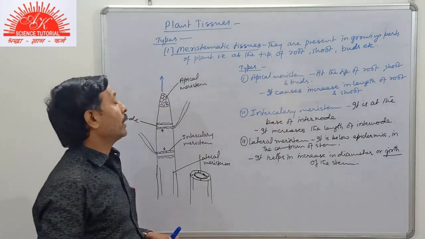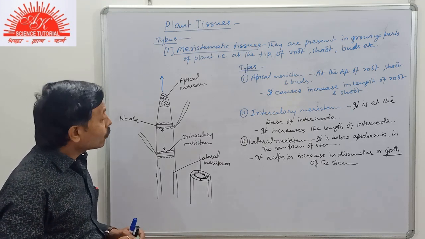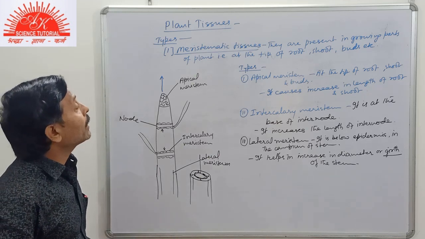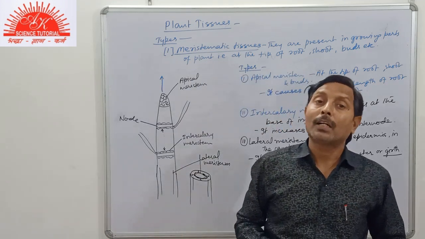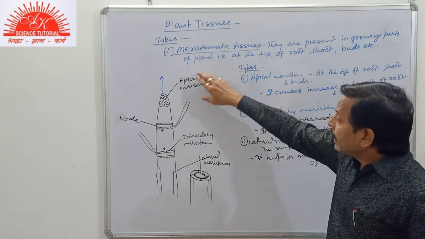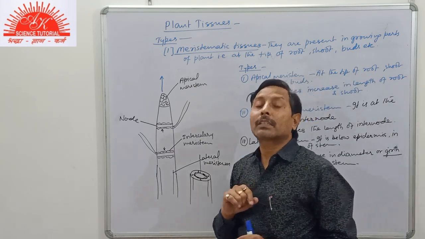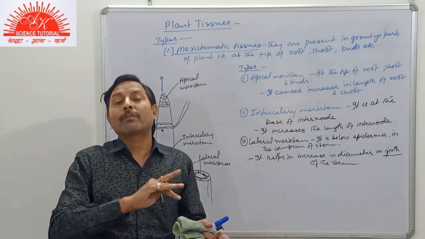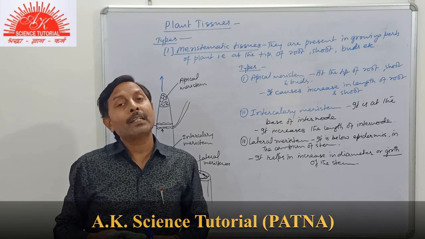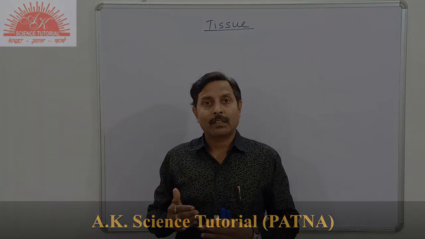So there are three types of meristematic tissues according to their location, and they help in different functions, but overall meristematic tissue helps in growth of the plant. Clear, students? When these tissues gradually become old, they will have thick cell walls and become specialized to perform specific functions, and hence they will change into permanent tissues. That will be studied in the next part of this topic. Okay, thank you.